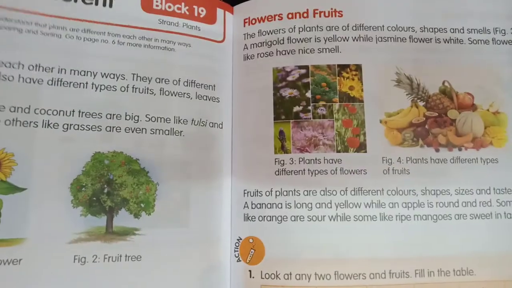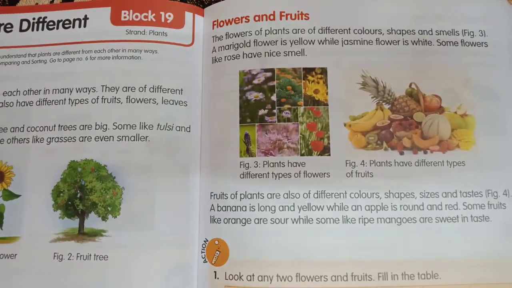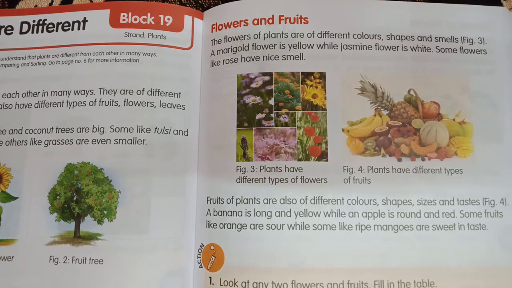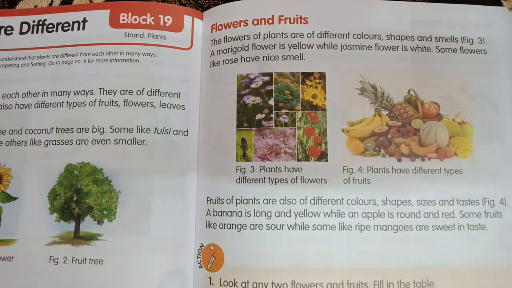Going on to the flowers and fruits, what about the flowers in different plants? I told you they come in so many colors. Different plants give different colors of flowers, and even the shape of the flowers is different. You might have observed the rose, the lotus, the lily, the sunflower. The shapes and sizes of them are really different, and jasmine and all. Even the scents, that is the smell of the flower, they have such a pleasant smell. It is known as scent. Even the scents are different. They are not the same.